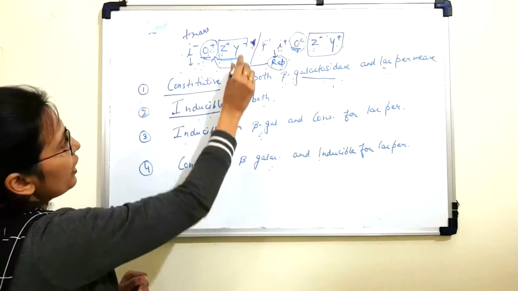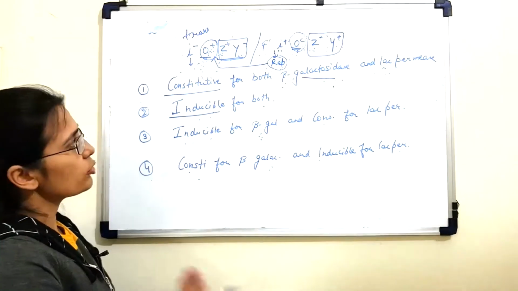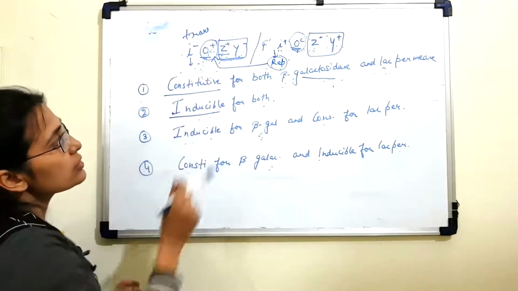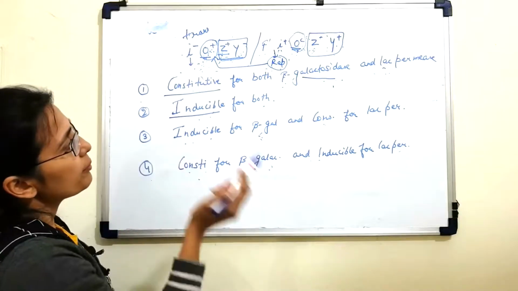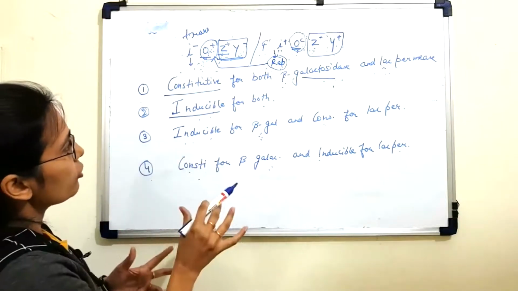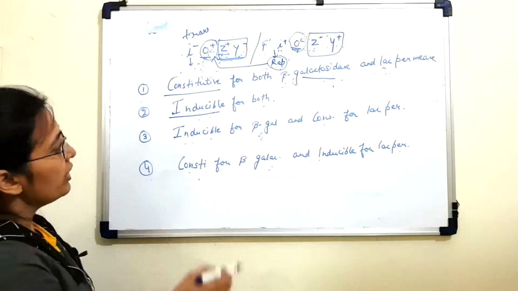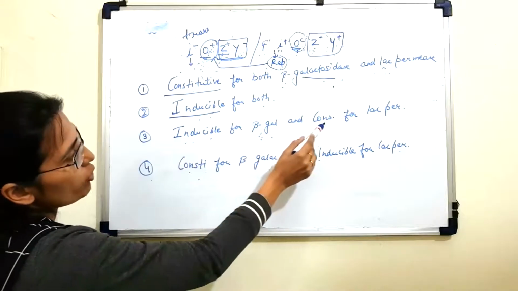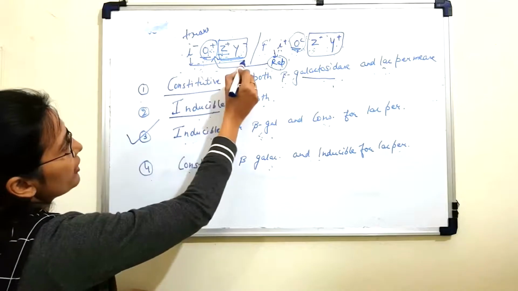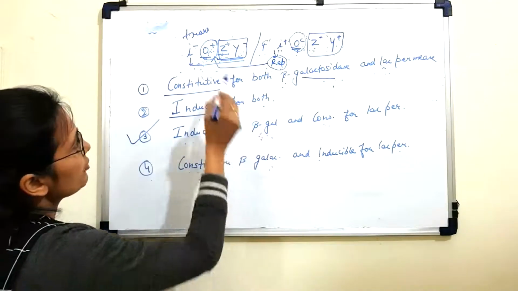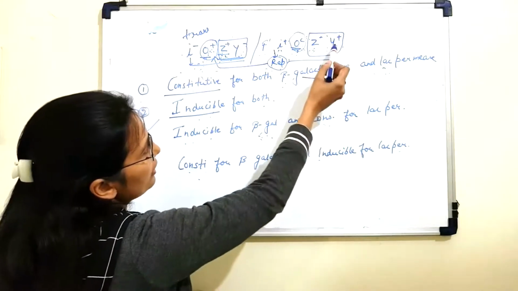Now let's look at this part. Since these two genes will only be expressed in the presence of lactose, which means the Z gene is inducible, the lac operon is inducible for beta galactosidase. So let's look at our options. Constitutive for both, no. Inducible for both, no. Inducible for beta galactosidase and constitutive for lac permease. So that's our answer, as according to this one, it is inducible for beta galactosidase, and according to this one, it is constitutive for lac permease.